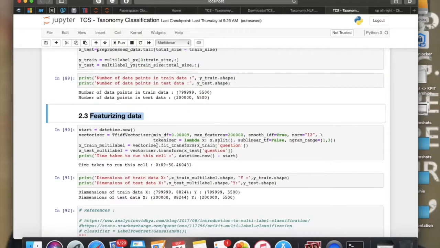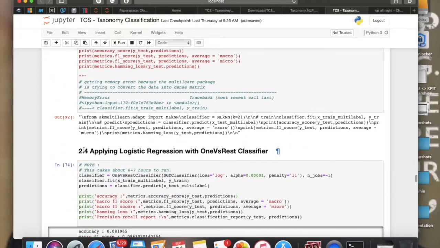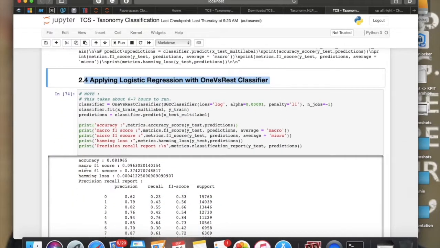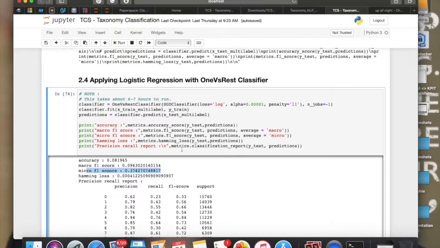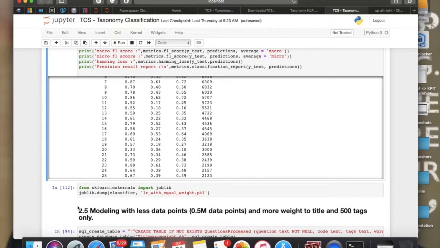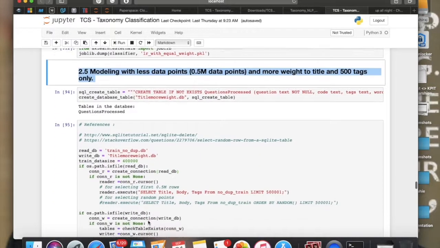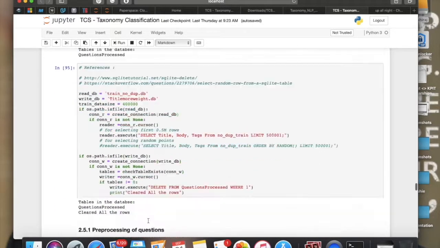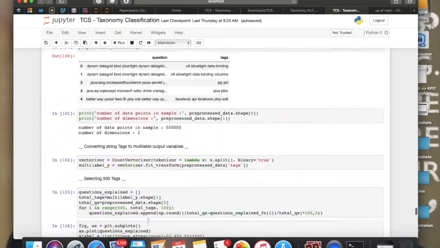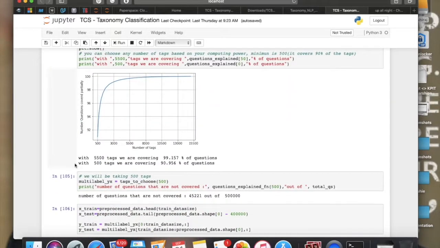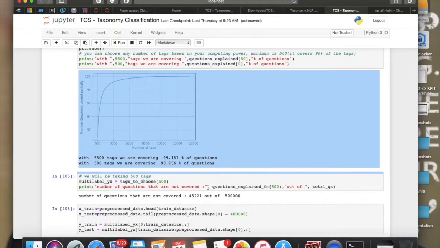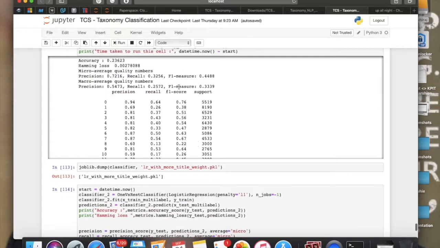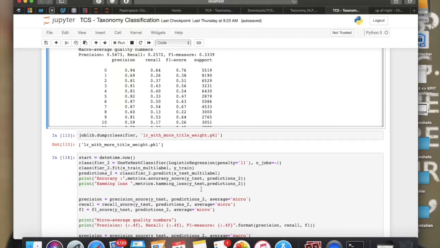After featurizing our data, we used logistic regression with a one-versus-rest classifier. But as you can see, we just get a 0.37 micro F1 score. So we need to change our approach. Now, modeling with only 0.5 million data points, giving 3 times more weight to the title and using 500 tags only, we are covering nearly 91% of the questions. Finally, we get a 0.48 micro F1 score, which is better than the initial result, and the accuracy can be further enhanced with the use of more appropriate hardware resources.